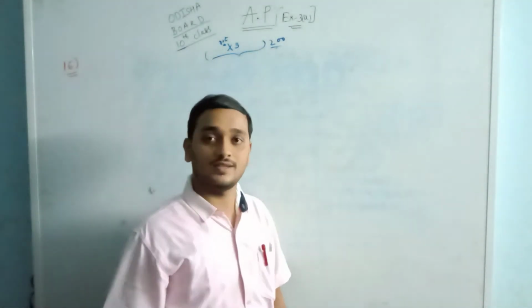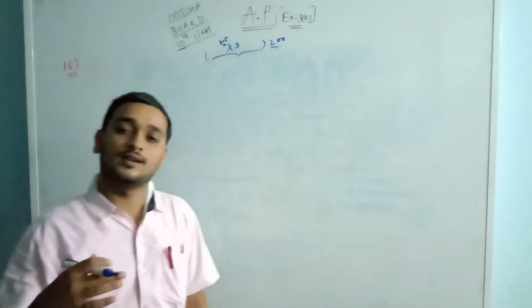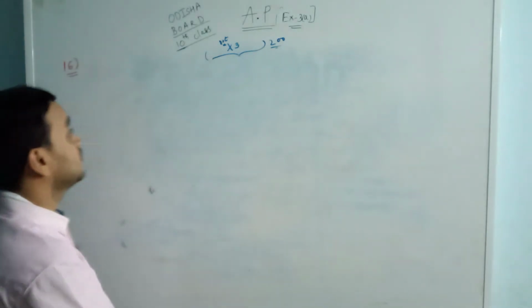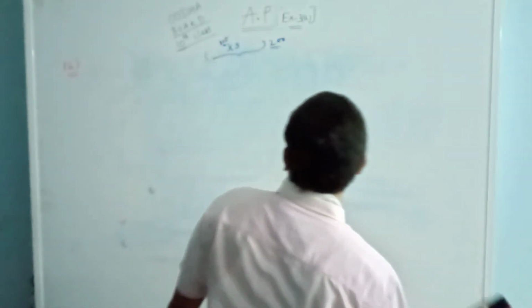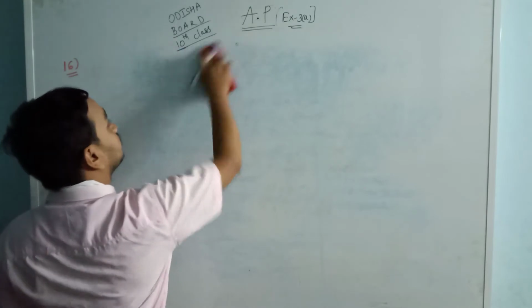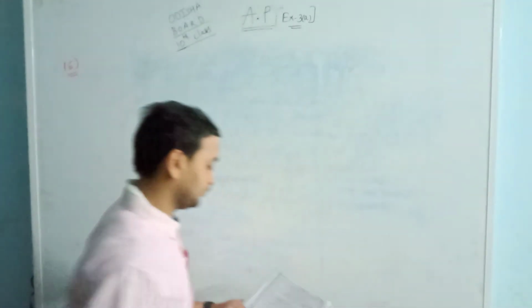So two series will come. We subtract the divisible number series from the total number series, then we get the non-divisible numbers. I am writing.